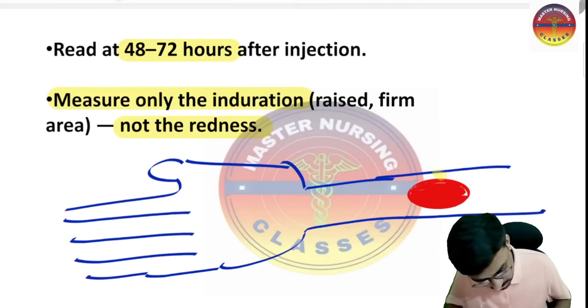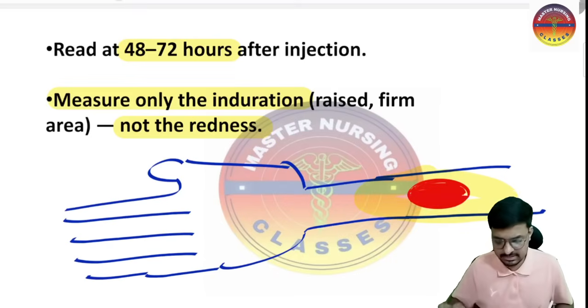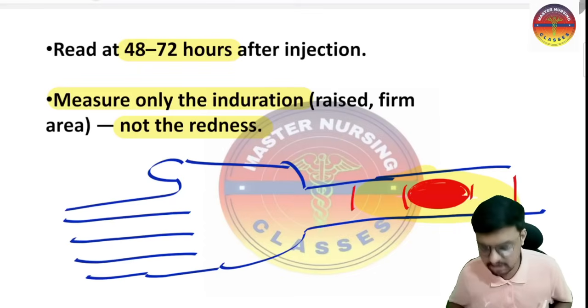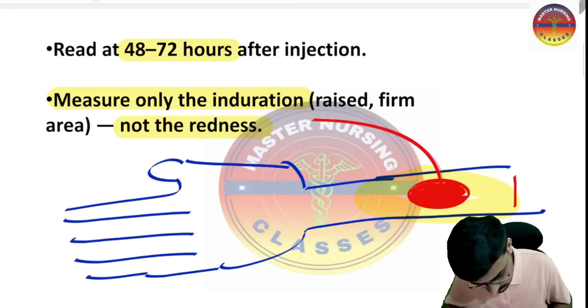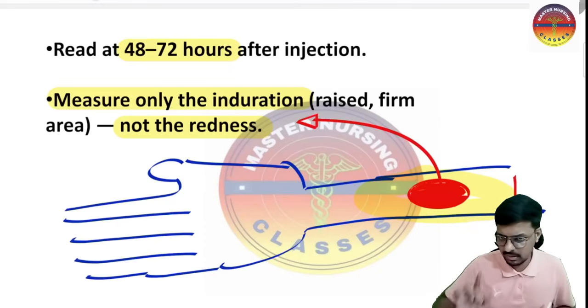And all around this, there is redness. What are we going to measure, the redness or only the induration? So beta, here we are going to measure only the induration, not the redness. This is a very important point to keep in our minds.